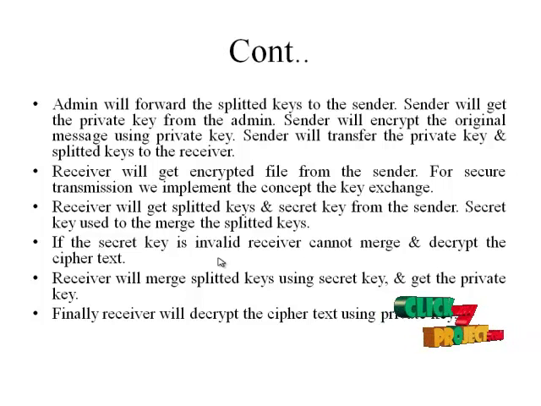Receiver will get the encrypted file from the sender for secure transmission. We implement the concept of key exchange. The receiver will get the split keys and secret key from the sender. The secret key is used to merge the split keys. If the secret key is invalid, the receiver cannot merge and decrypt the ciphertext. Receiver will merge the split keys using the secret key. After that, finally, receiver will decrypt the ciphertext using the private key.